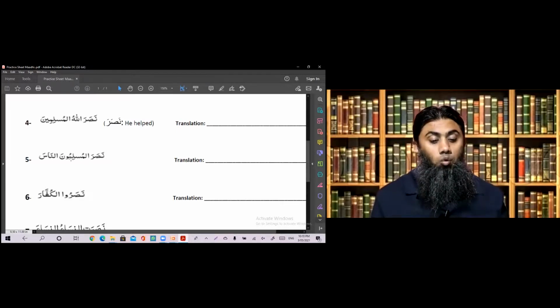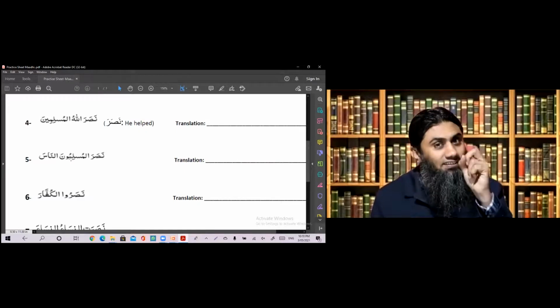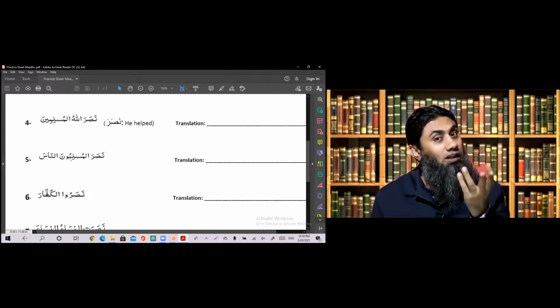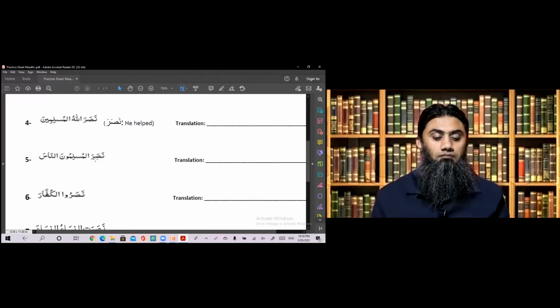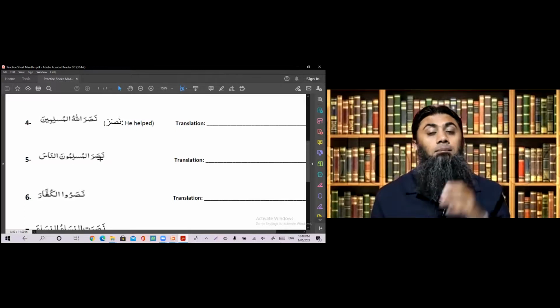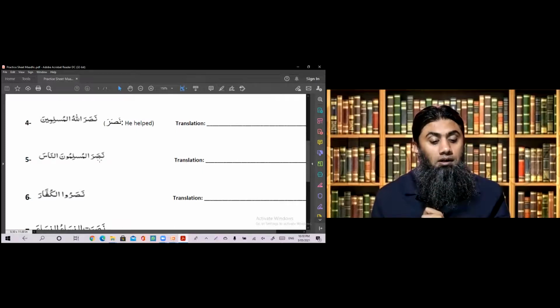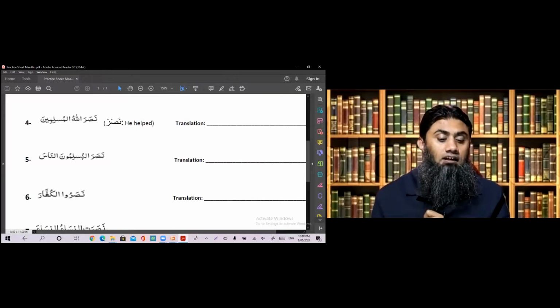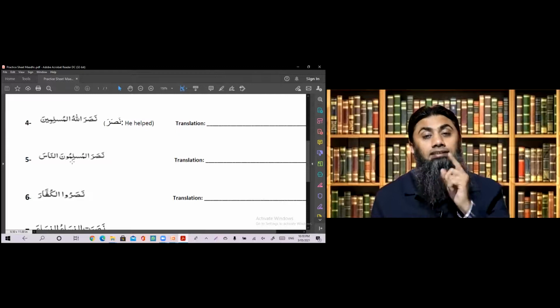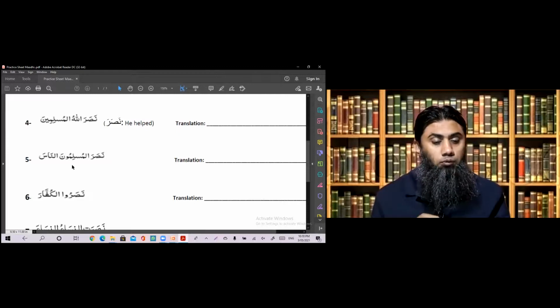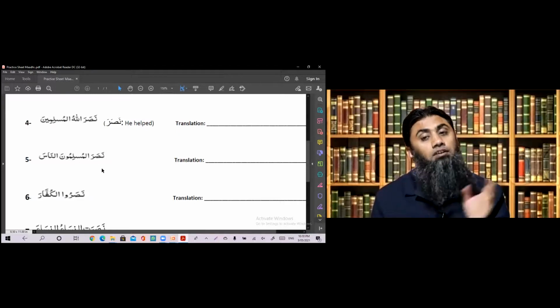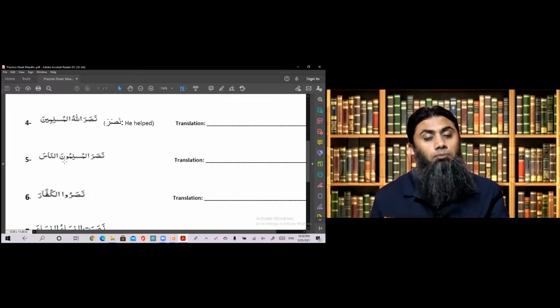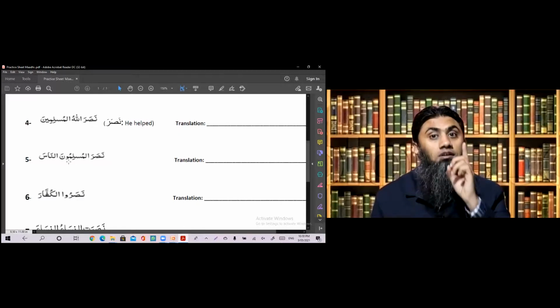And then the una sound is telling you that this ism is in rafa status and it's plural. Now, Nasara has a built-in he as the doer, but because after Nasara you got an ism in rafa status, which is Muslimuna, the built-in doer will be cancelled and al-Muslimuna will become the doer or the subject.